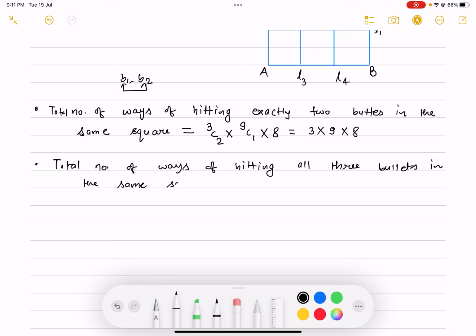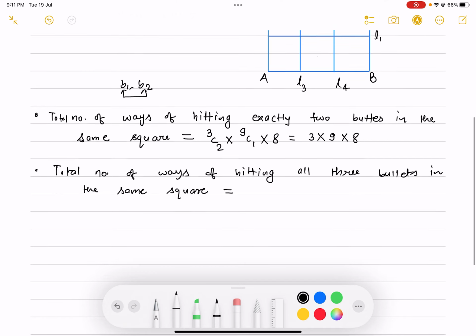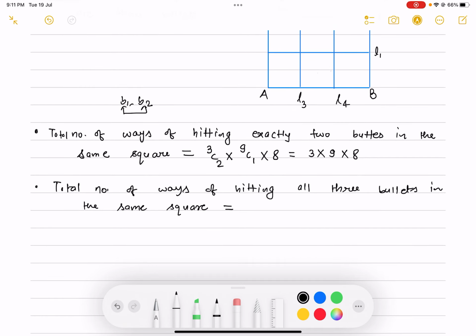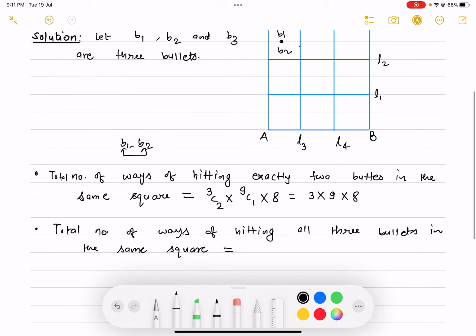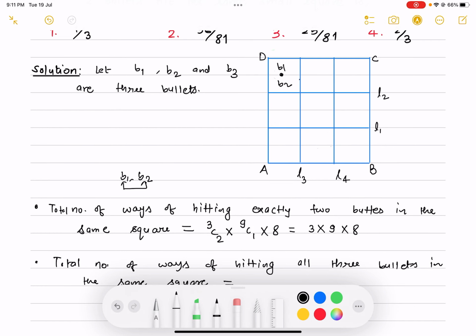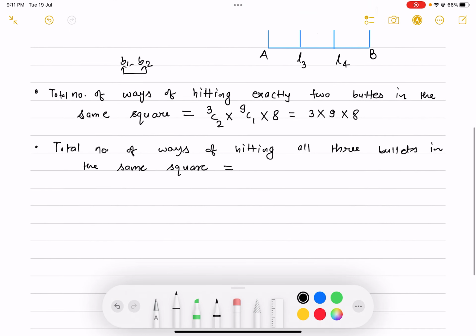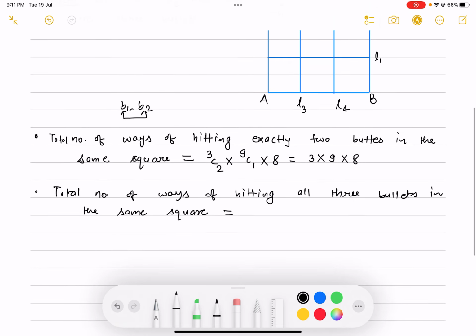See again, there is no choice of selecting a bullet, because you have to hit 3 bullets, and now you want to hit all 3 bullets on the same square. So there is only one way of choosing 3 bullets, because out of the given 3 bullets, you want to choose all 3 bullets. So there is only one way.